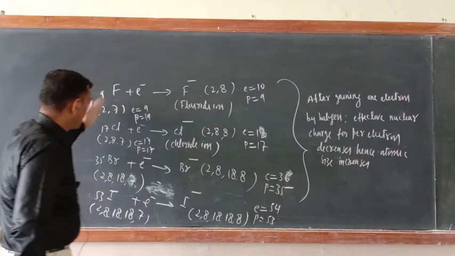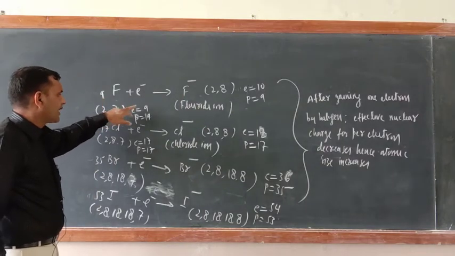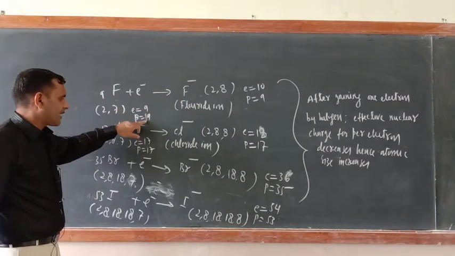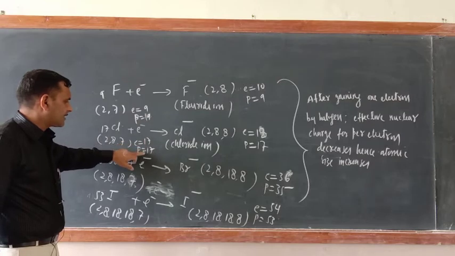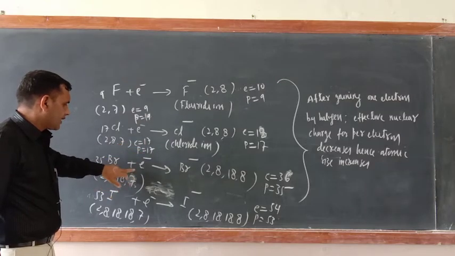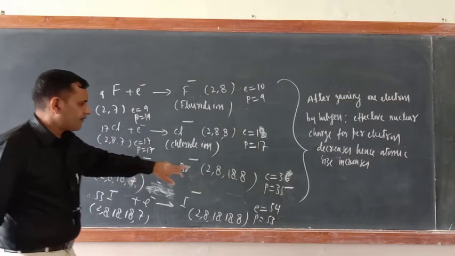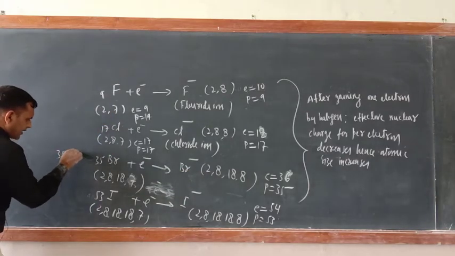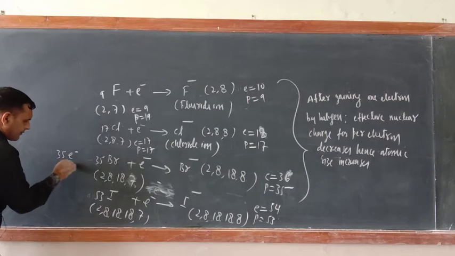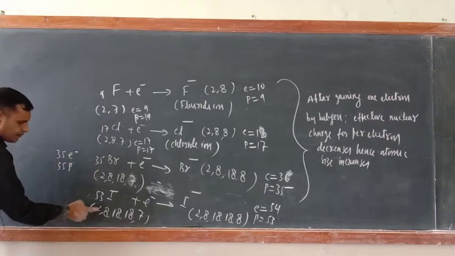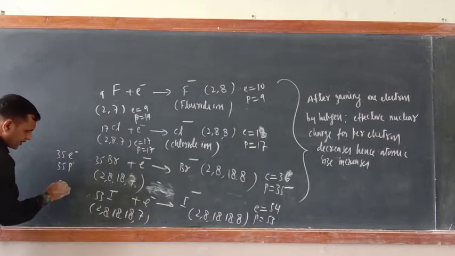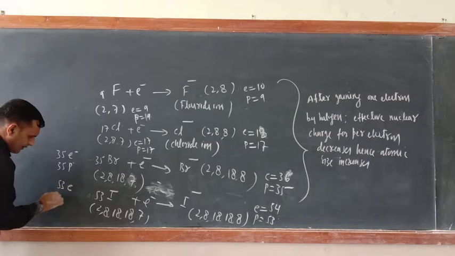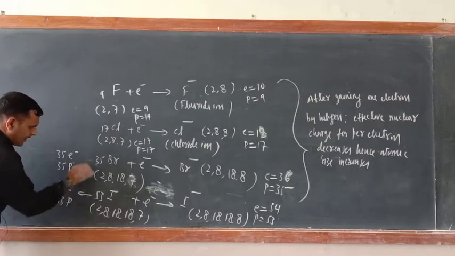Now in the halogen case, what was there? 9 electrons were balanced by 9 protons. Here 17 electrons were balanced by 17 protons. Here 35 electrons were balanced by 35 protons. Here 53 electrons balanced by 53 protons. Am I correct or not?